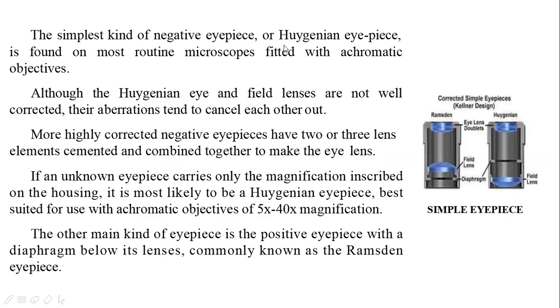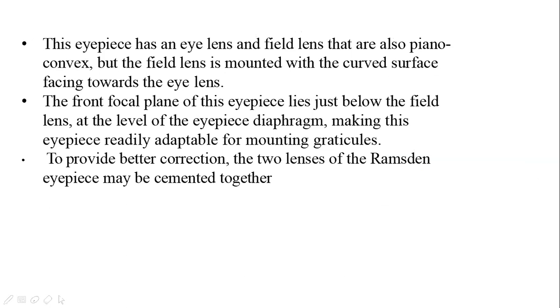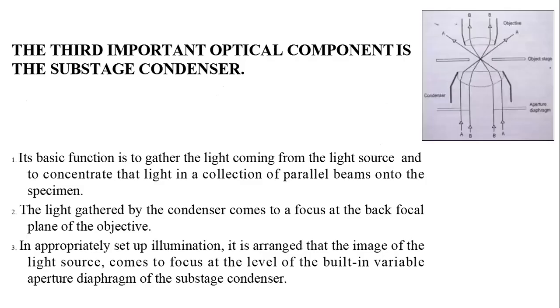There are different types of eyepieces: the negative eyepiece or Huygenian eyepiece. Mostly Huygenian eyepieces are used nowadays, and with the Huygenian eyepiece, we use achromatic objectives of 5x to 40x. Other types of eyepieces are Ramsden eyepieces. The eyepiece has an eye lens and a field lens, which are convex in nature.